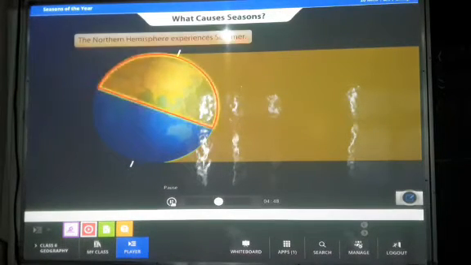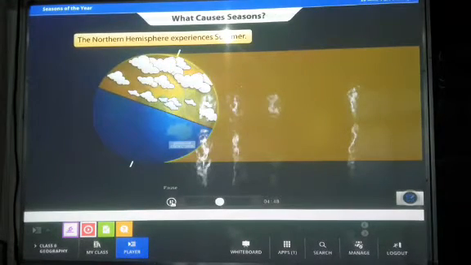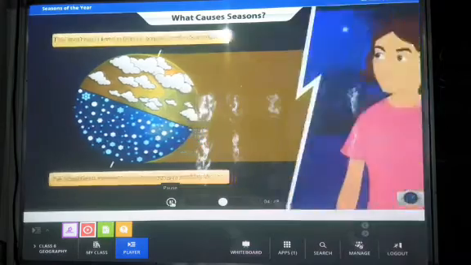At this time, the Northern Hemisphere experiences summer, and it is winter in the Southern Hemisphere because the sun's rays are slanted and spread over a large area here. In the Southern Hemisphere, days are short and nights are long.